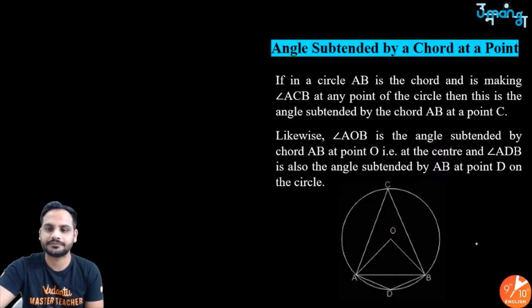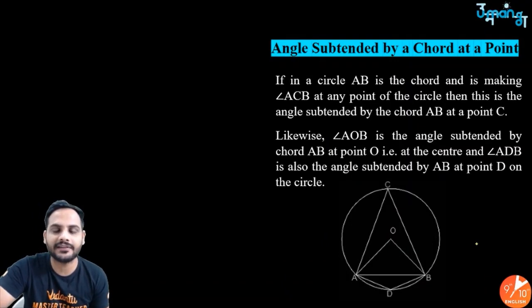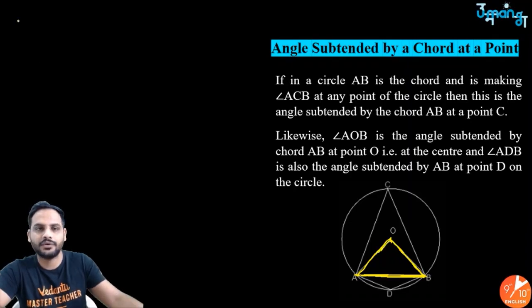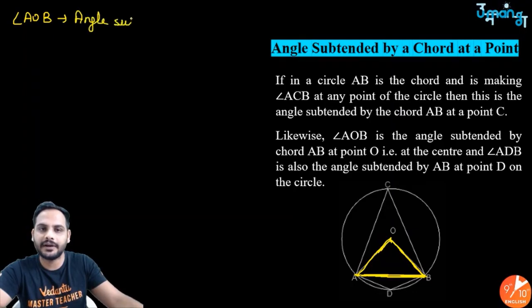Got it? Okay. Now angle subtended by a chord at a point. Now look, what is the meaning of angle subtended by a chord at a point? Suppose this is a chord AB. Whatever angle this chord AB is subtending at the center, join A and B with the center. So angle AOB will be the angle subtended by chord at the center.